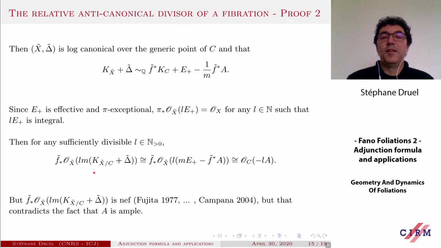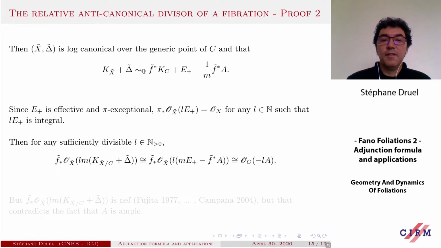This vector bundle here is NF. So in the case where delta tilde is 0, this goes back to Fujita in 77. And in this setting, so in the case of a relative log canonical pair, this is due to Campana in 2004. This is NF, a NF vector bundle. But this is supposed to be equal to the opposite of an ample class. So in the end, you indeed get a contradiction.